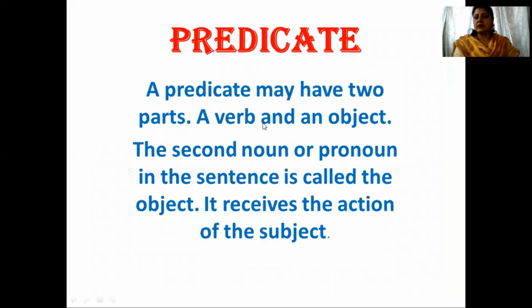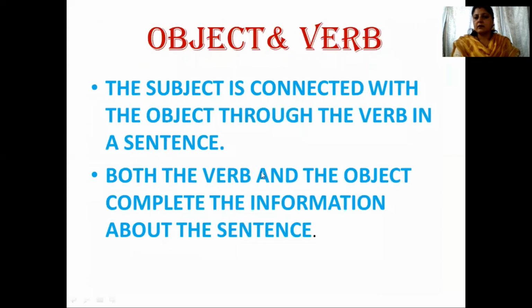Now, predicate. A predicate may have two parts, a verb and an object. The second noun or pronoun in the sentence is called the object. It receives the action of the subject. The subject is connected with the object through the verb in a sentence. Both the verb and the object complete the information about the sentence.